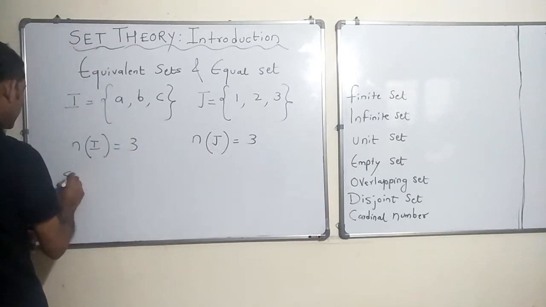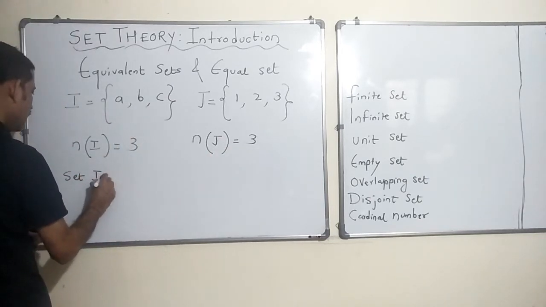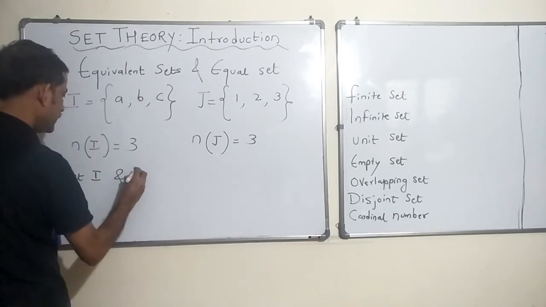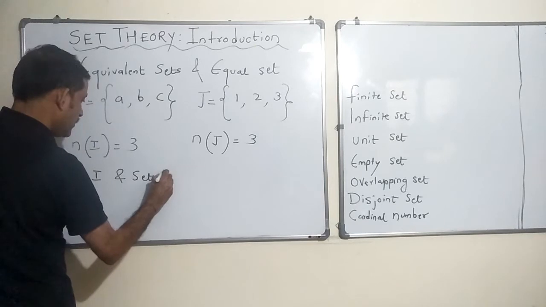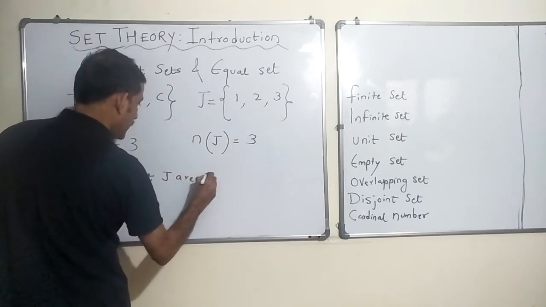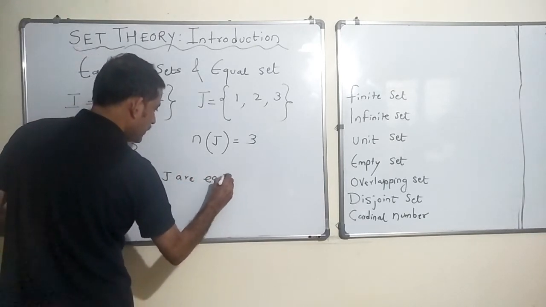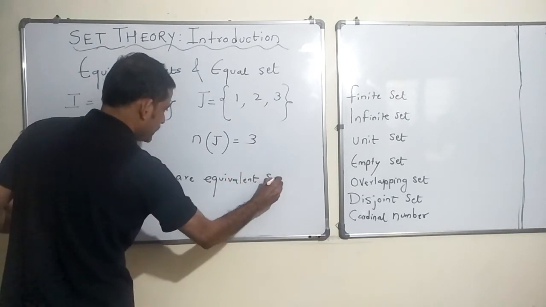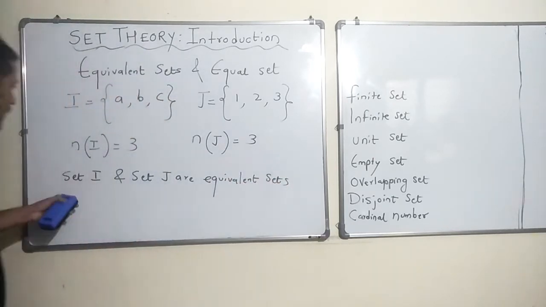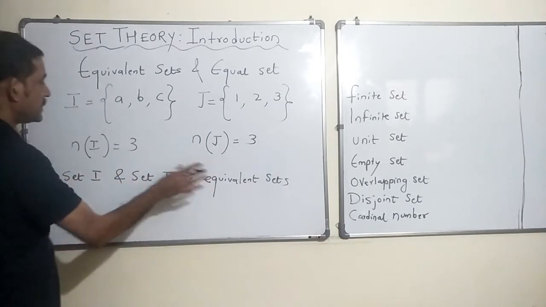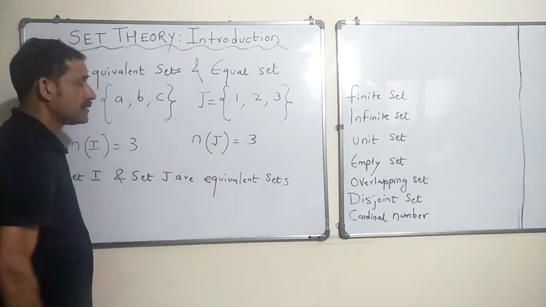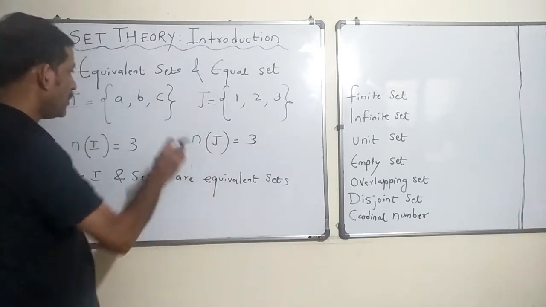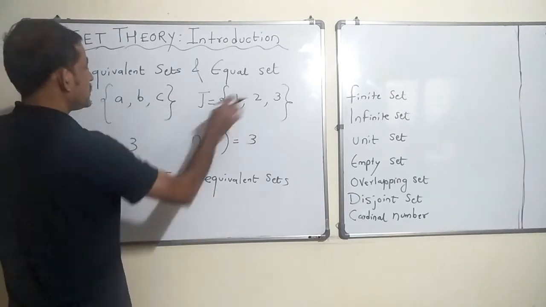So set I and set J are equivalent sets. Sets I and J are equivalent sets because their cardinal numbers are the same, but they are not equal sets because the members are not the same, right.